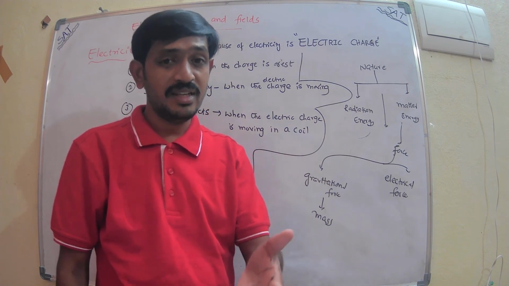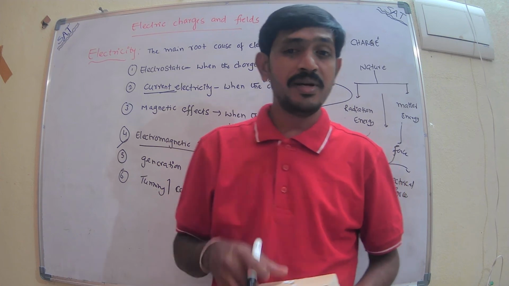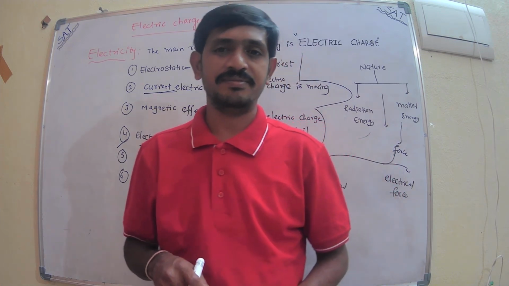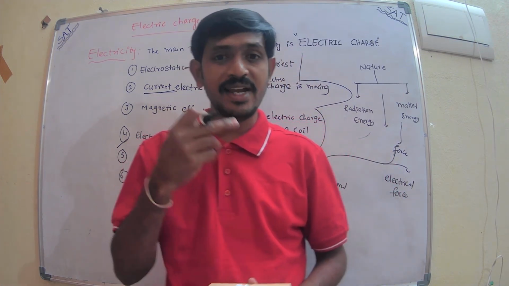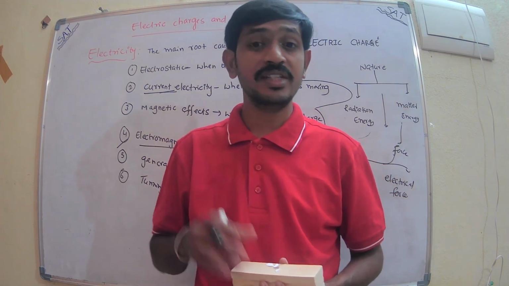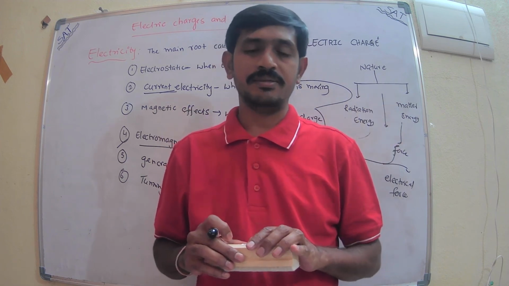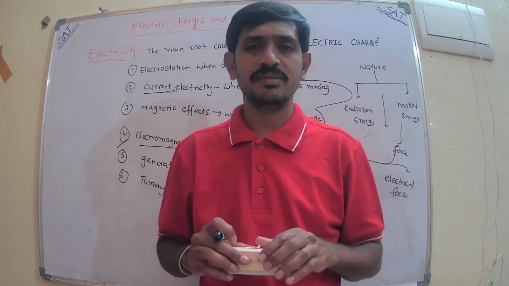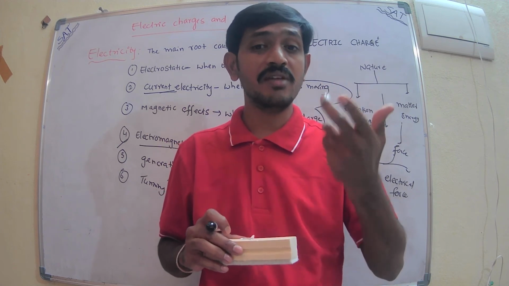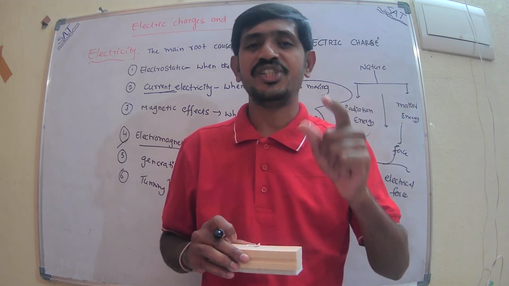But here the paper is attracted by the pen with a force greater than the gravitational force. In this case mass is not the property, so one more property is there, and we have to give it a name. That property is electric charge.